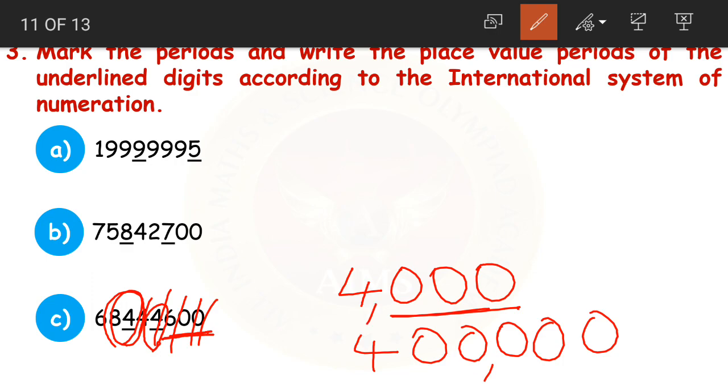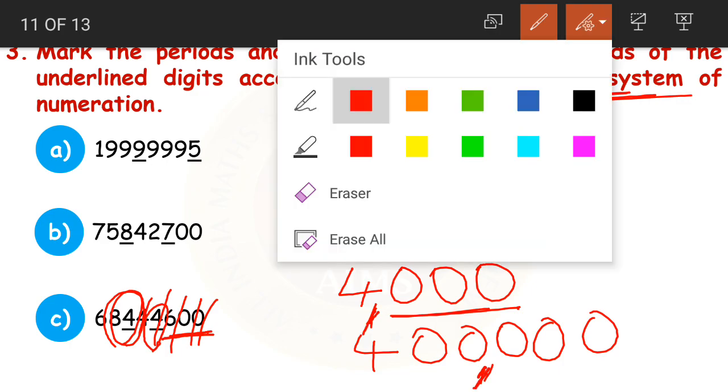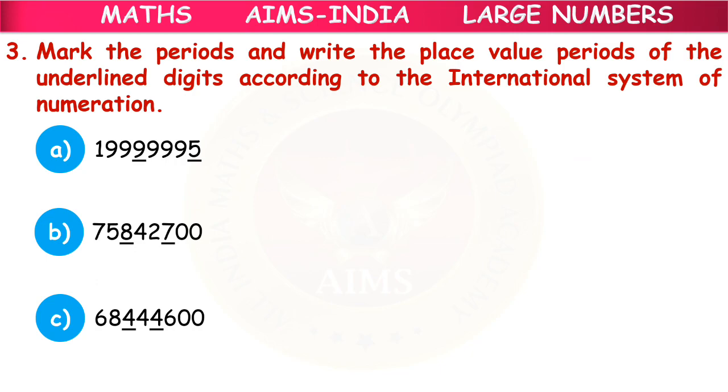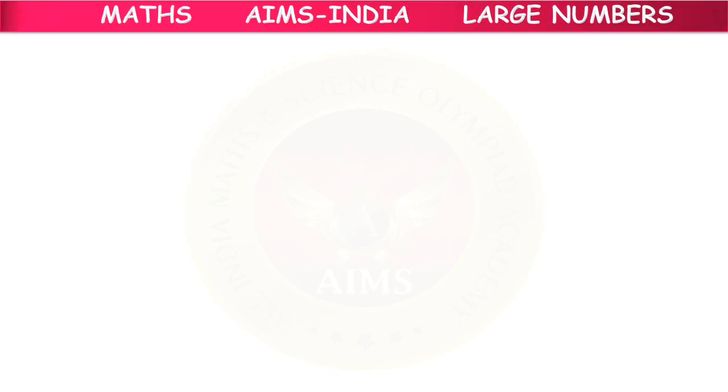Understood, children? It is important to place the commas after every 3 digits according to the international place value system. I hope this is clear how to write the place values and place value periods for the given digits.